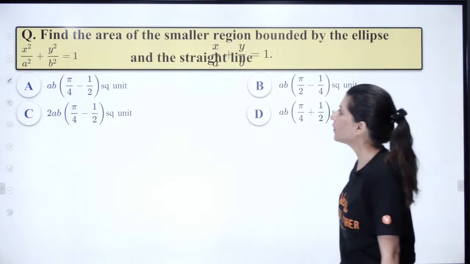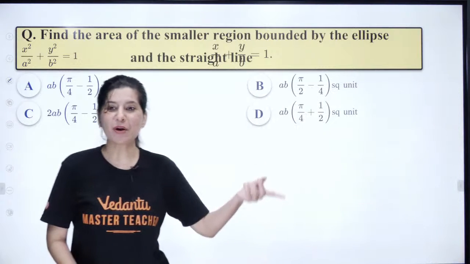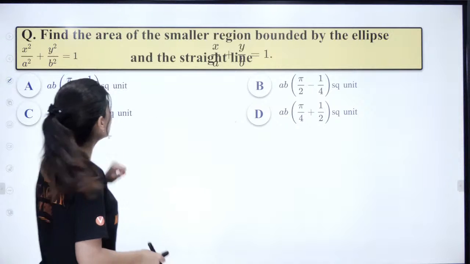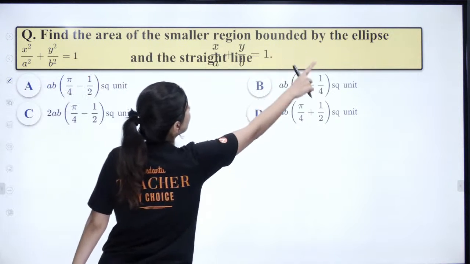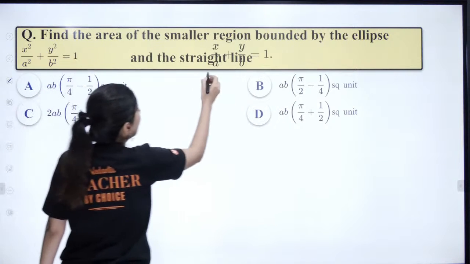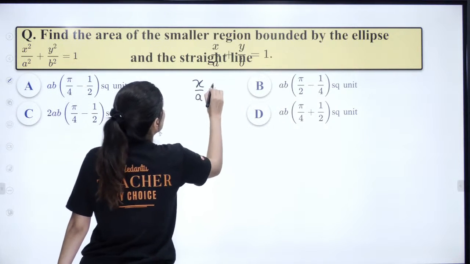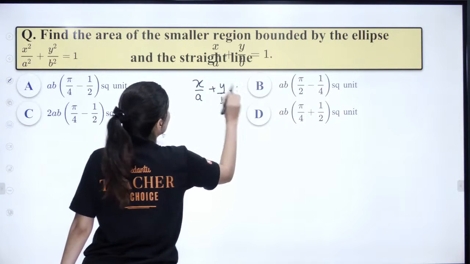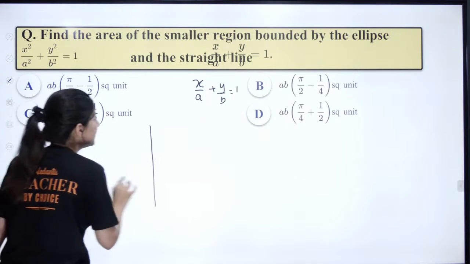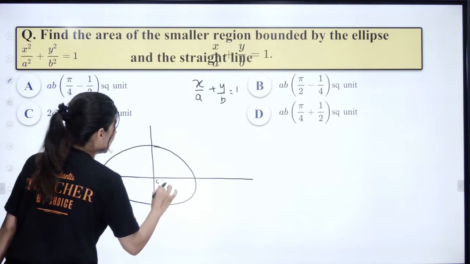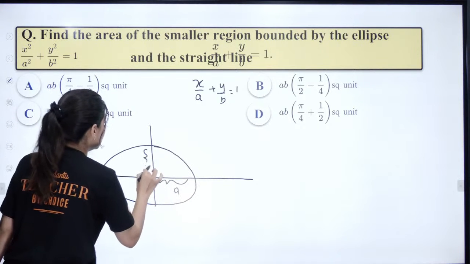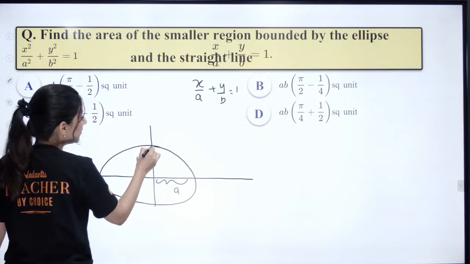All right. Again, switching from probability to area, this question is a little bit distorted. Let me just write it for you. Find the area of the smaller region bounded by the ellipse and this straight line. So we have an ellipse, very good question actually. This is how your ellipse will look. This is your A and this is your B. And this is your straight line, by the way, x by a plus y by b.